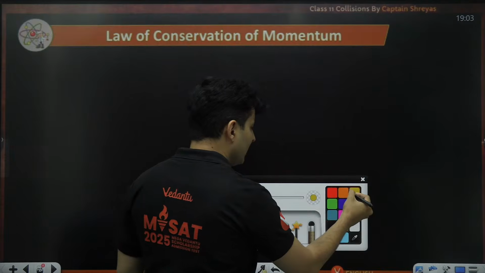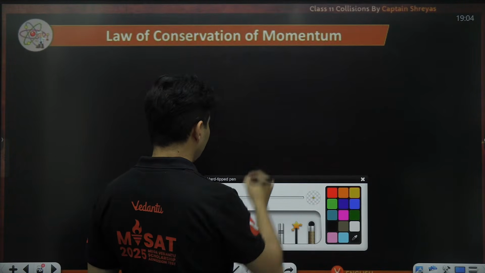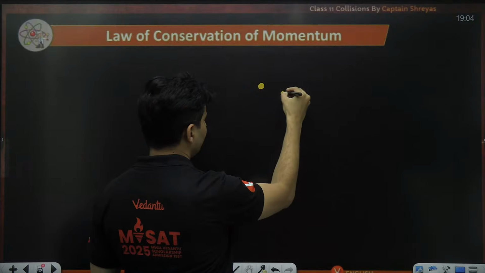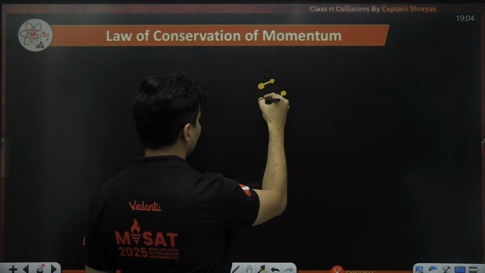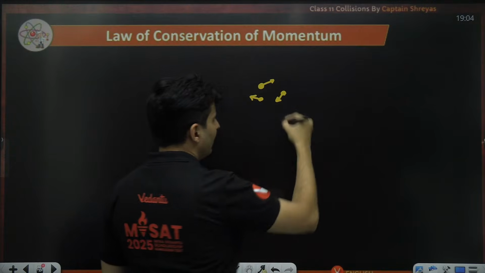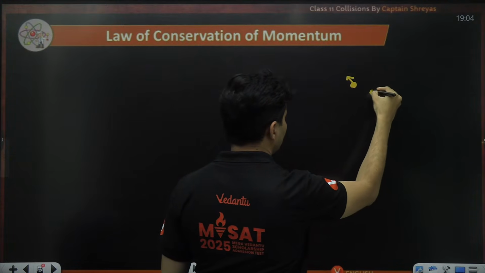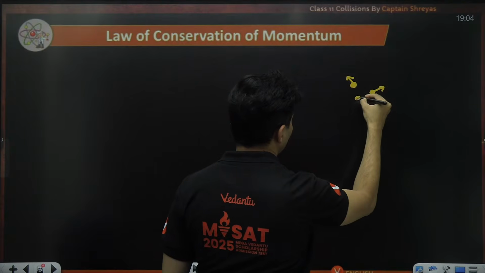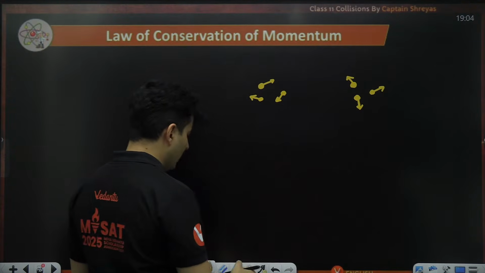It says maybe you have some particles having some momentum and something happens to them and they change their directions, their speeds. Okay, maybe they join their masses, they explode, anything could happen.